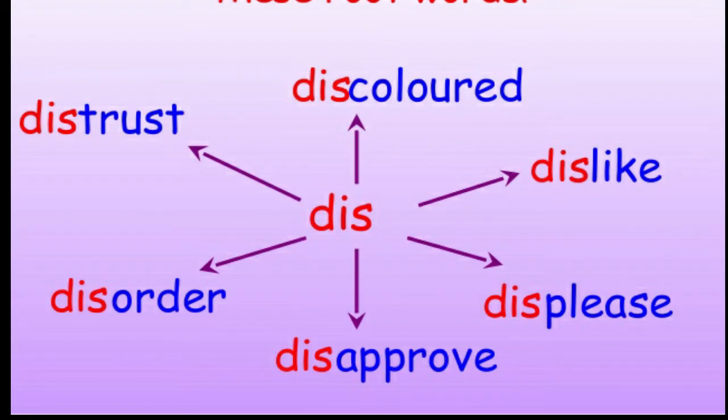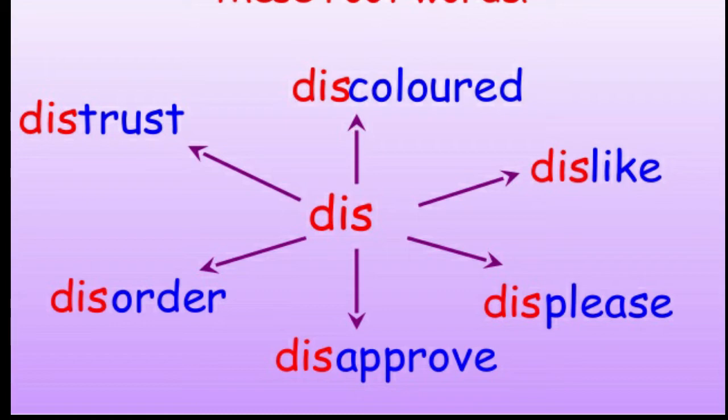Let's see some more examples. We have some more root words here. Can you identify? Yes, they are trust, colored, like, please, approve, order. Now these are the root words, right? The letters or the words that are in blue.